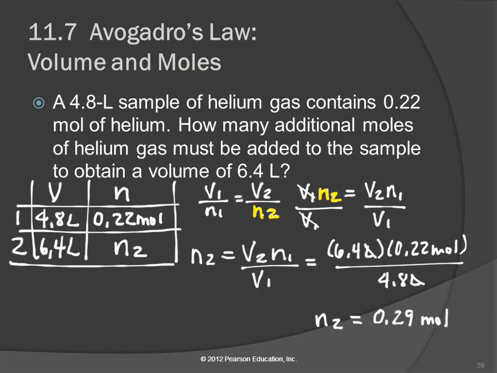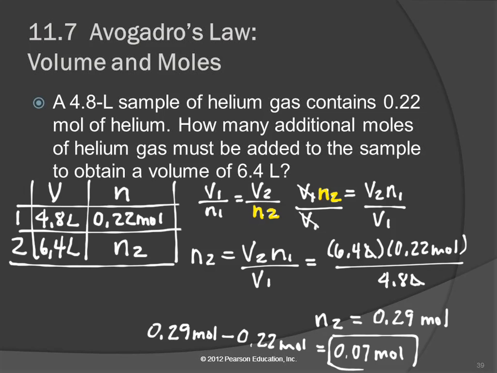But that's not our final answer. That's the final number of moles, but remember, we were trying to figure out how many moles we had to add. So we're going to take 0.29, which is what we end up with, and we're going to subtract what we started with, and we are going to come up with 0.07 moles. So to make that sample go from 4.8 liters to 6.4 liters, we would have to add another 0.07 moles of helium. Any questions?